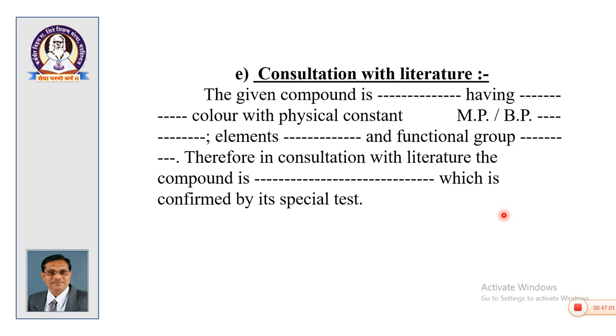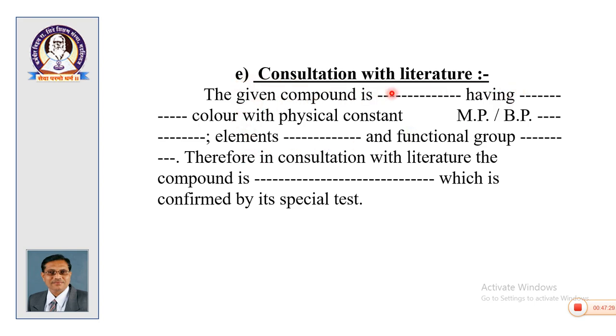Then by considering the chemical type, we separate these mixtures by selectively converting these into corresponding salts, that is by principle of salt formation. Once you convert these into salts, these can be separated very easily, the schemes we have seen. After separation of these compounds, then these series of tests are to be carried out, and you write the consultation with literature.